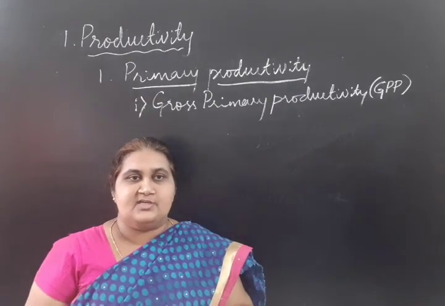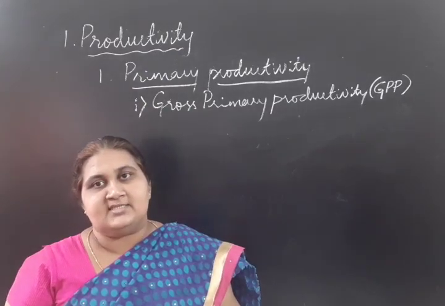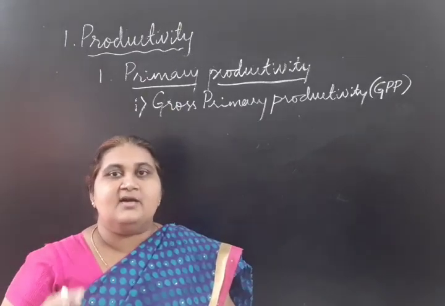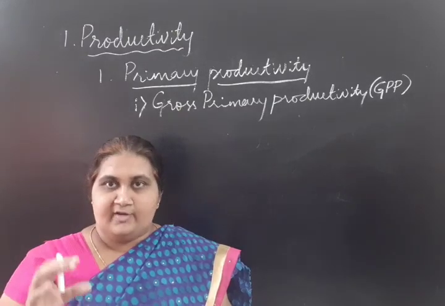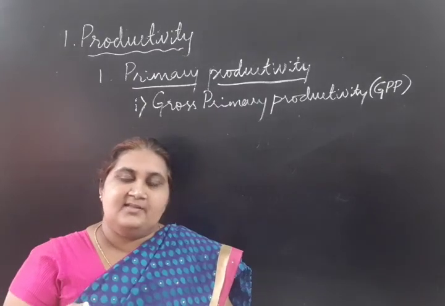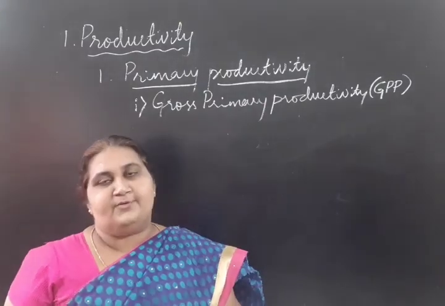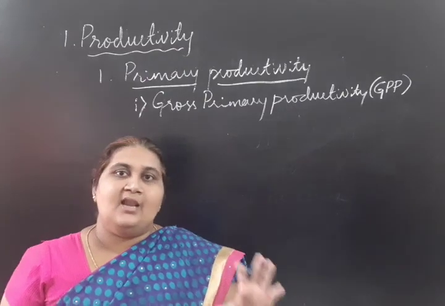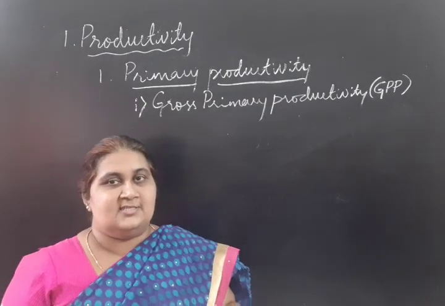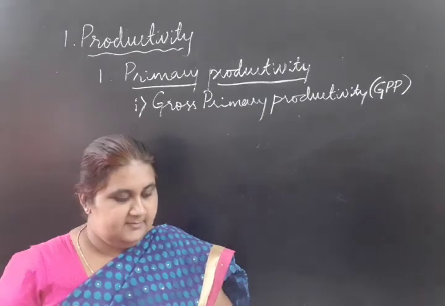So plants, producers, have a capacity to synthesize their own food. How do they synthesize? It is through the process of photosynthesis. After photosynthesis, whatever food is produced, that is organic matter, what we call biomass, that biomass which is synthesized we consider as gross primary productivity. So total energy produced by the plants is called gross primary productivity.